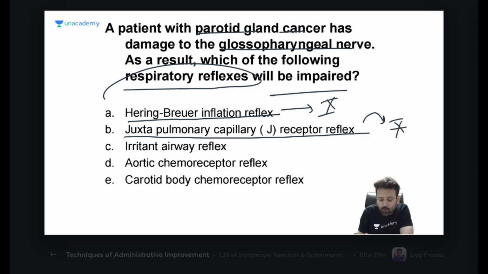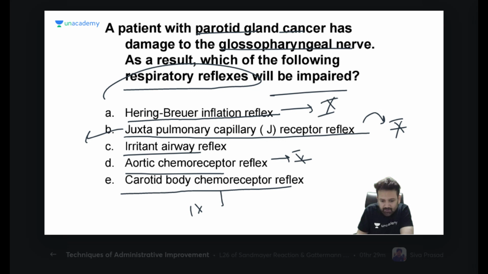Rather, say what are J receptors? They are modified vagus nerve only. J receptors are modified unmyelinated vagal C fibers itself. Irritant airway reflex, also the aortic chemoreceptor: afferent is the 10th nerve. But for the carotid body chemoreceptor, afferent is the 9th nerve. These both are chemoreceptors, but afferent from the carotid body is taken by the 9th, and by the aortic body it is taken by the 10th, isn't it? Yes. So this is the nerve which is affected in the case of glossopharyngeal nerve injury.